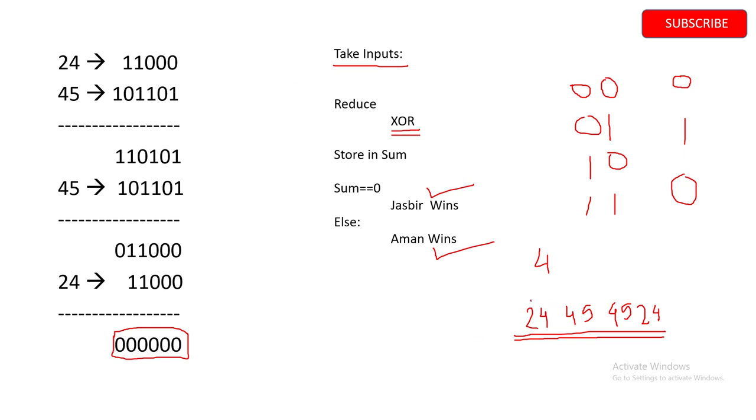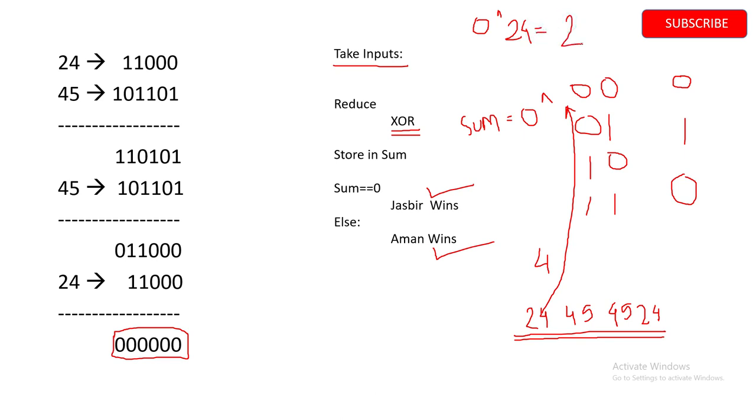So we'll initialize sum equal to 0 for now. When sum is equal to 0, we are going to use XOR with sum. The symbol for XOR is like this, and we are going to put 24 in here. So 0 and 24 with XOR will always give 24.